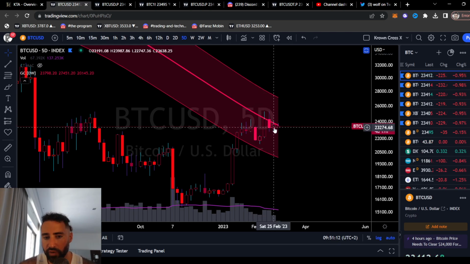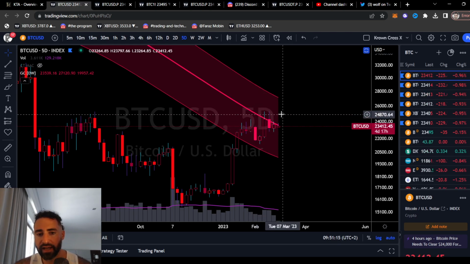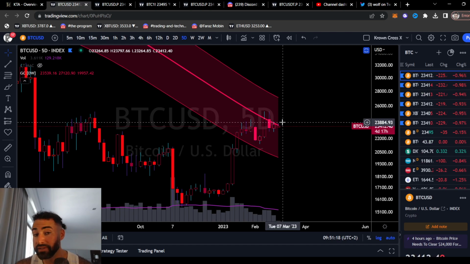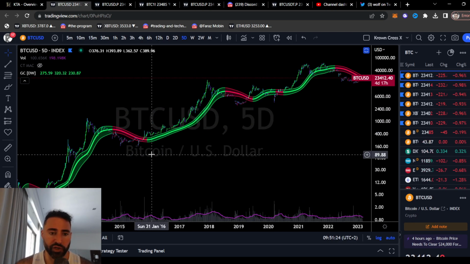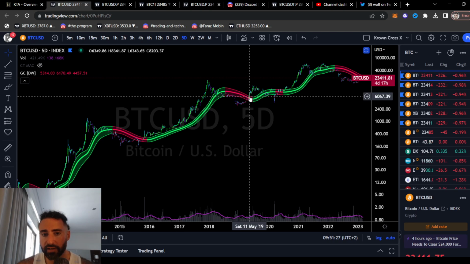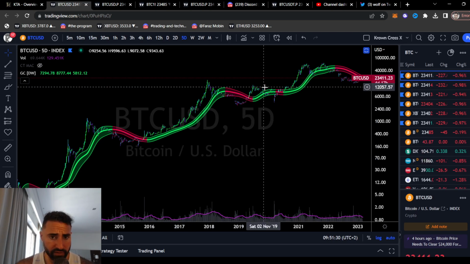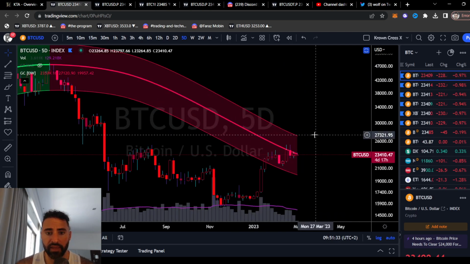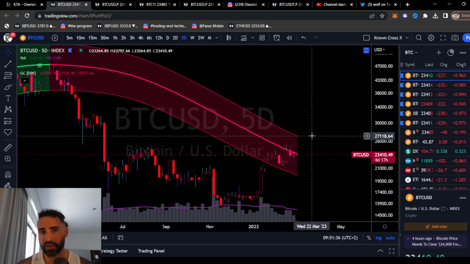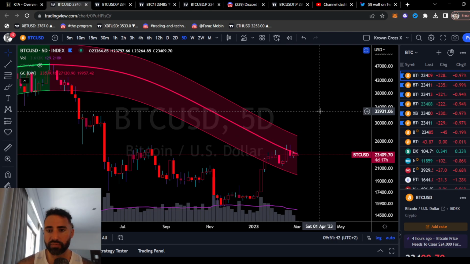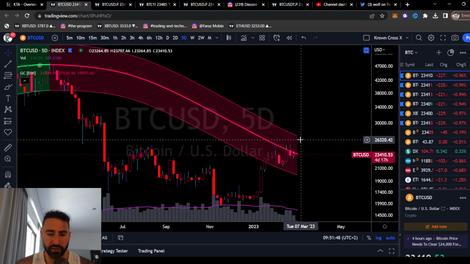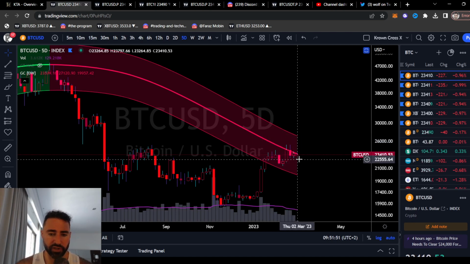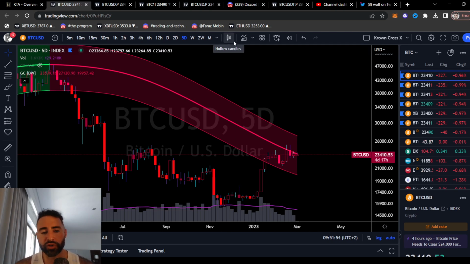So as long as Bitcoin's kind of grinding it up right here, I do look at it as also indicative that if Bitcoin does close above the mean band, we're very likely to see what we've seen every time in the past, which is at least a move to the top side of the Gaussian channel. And in fact, in all prior cases, it's broken out of it after that as well. So that would have a more short-term target, let's say throughout the month of March and maybe April, somewhere around $27,000, and a more long-term target probably within the mid 30s. Of course, that would be many months away in this case. So keep that as a consideration, at least as a way of defining when pressure is on to the upside.